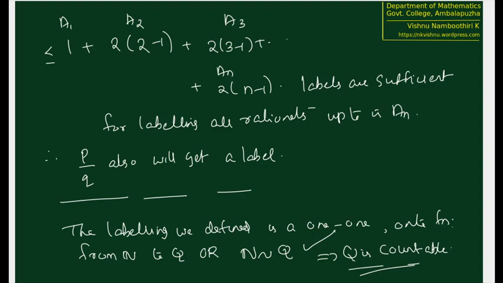Okay, I hope that you could understand this proof, and probably just go through that. Try to see the image of a few rational numbers, try to see the label of some rational numbers, and you will see that this actually works.